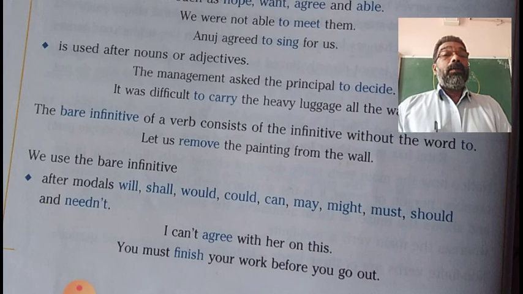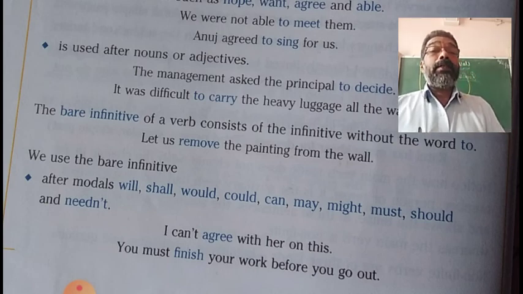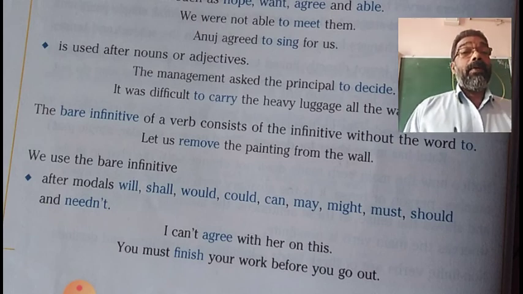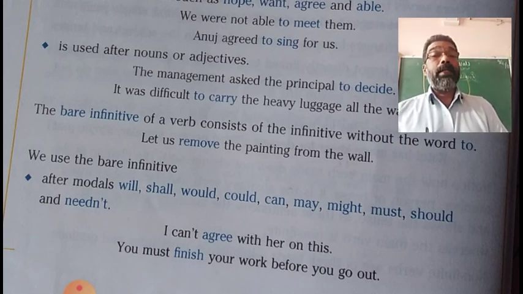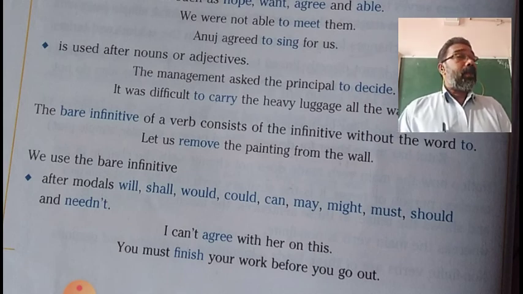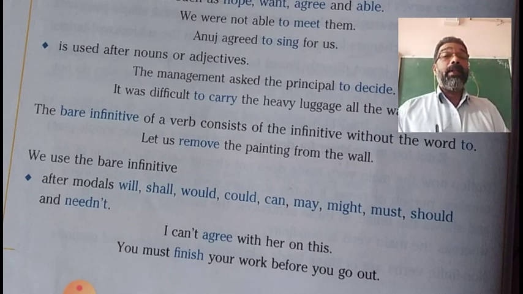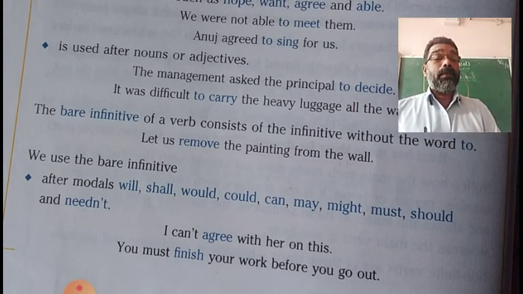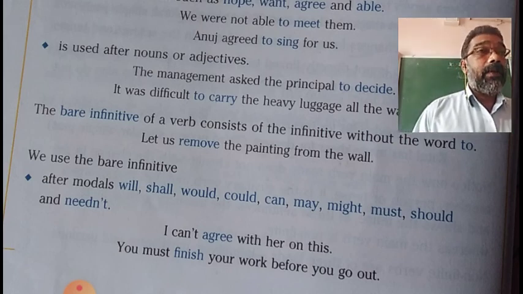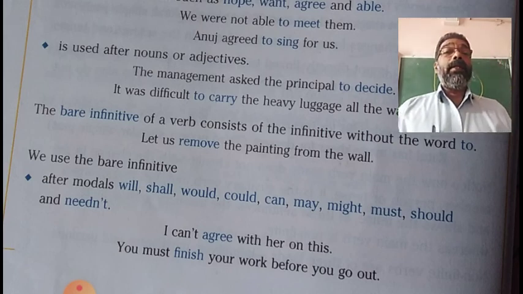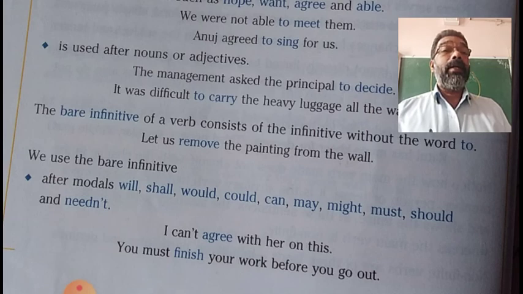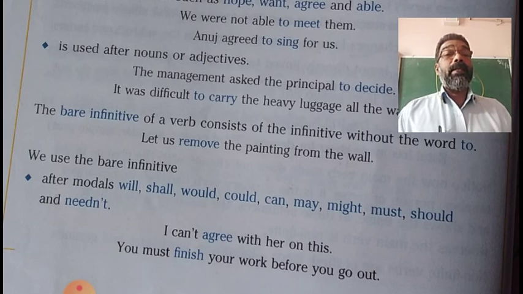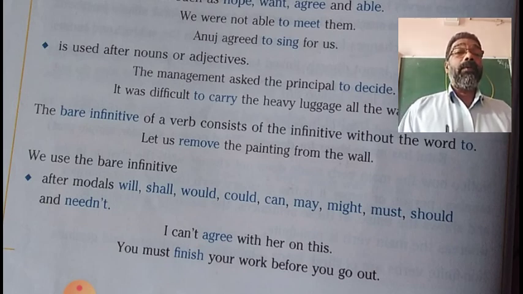Today, we are going to discuss bare infinitive. I have already explained in one of the last classes that when we use the first form of the verb as an infinitive without a to, it is called bare infinitive, or just the use of the basic form of the verb without another word.